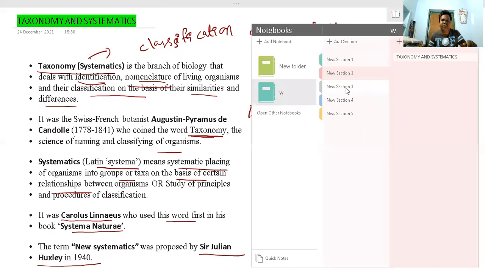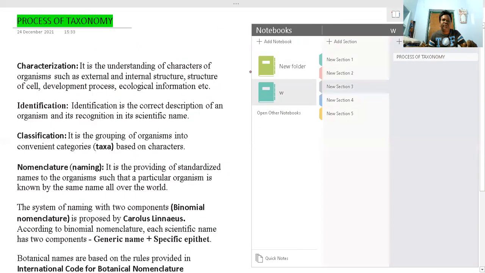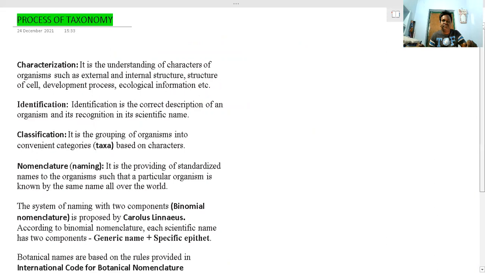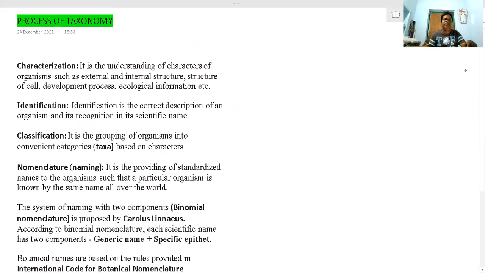So shall we go for the next slide? Process of taxonomy. How can you classify these organisms, and what is the method or process followed to classify them? First of all, let us see the characterization.